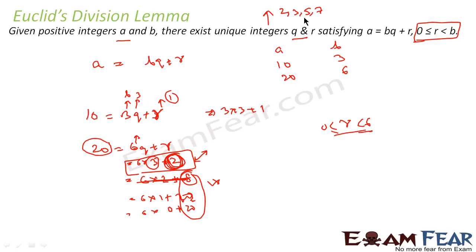When I'm talking about rational numbers, I'm talking about only those numbers which can be represented in p by q form. When I'm talking about natural numbers, I'm talking about only 1, 2, 3, 4, 5, 6, 7, 8 till infinity. When I'm talking about prime numbers, I'm talking about only those numbers which have factors only n and 1. When I'm talking about composite numbers, I'm talking about those numbers which can be represented as a product of 2 or more than 2 prime numbers. So these things should be clear in your mind.